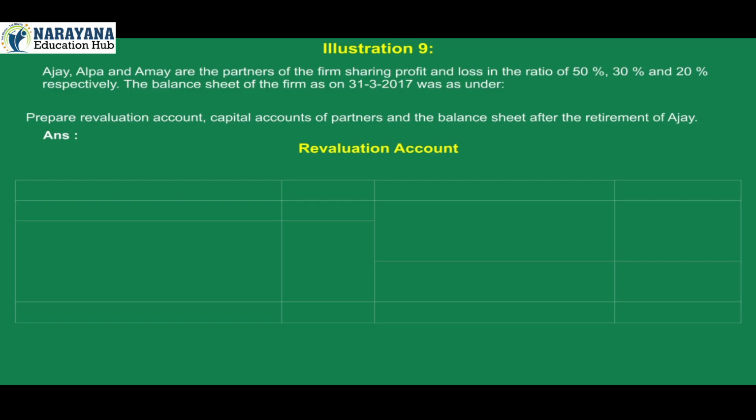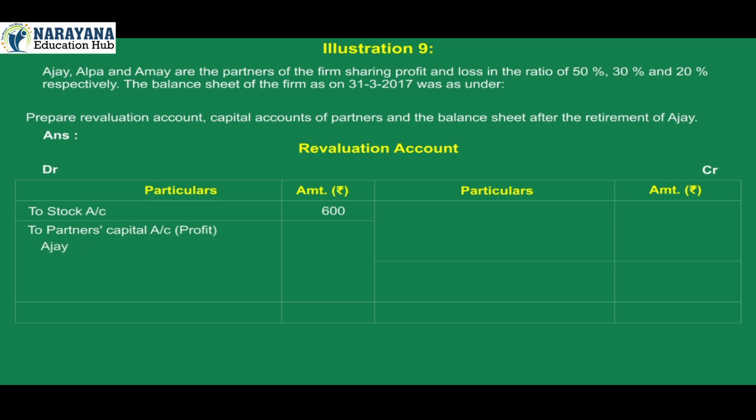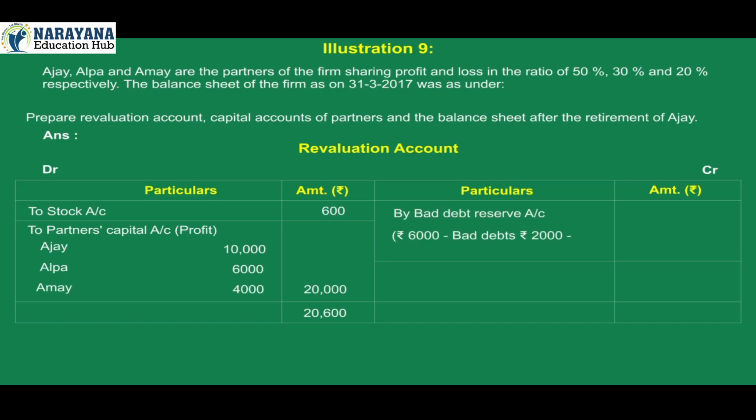Answer. Revaluation account. On debit side, particulars amount to stock account 600, to partners capital account profit Ajay 10,000, Alpa 6,000, Amay 4,000. Total 20,000. Total of debit side 20,600. On credit side, particulars amount by bad debts reserve account Rs 6,000 minus bad debts Rs 2,000 minus new bad debt reserve Rs 3,400 is 600. By fixed assets account 20,000. Total 20,600.